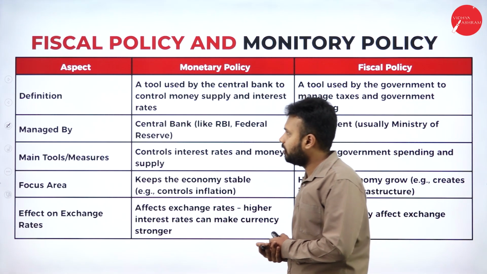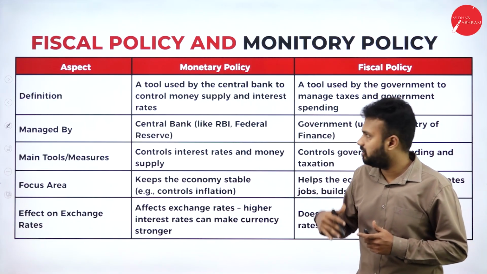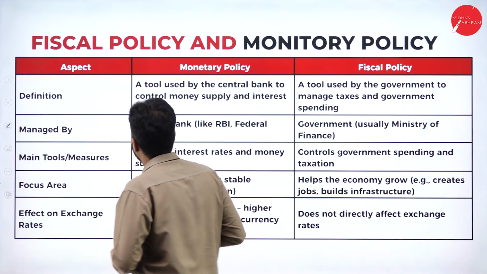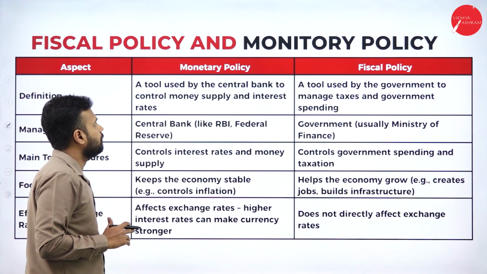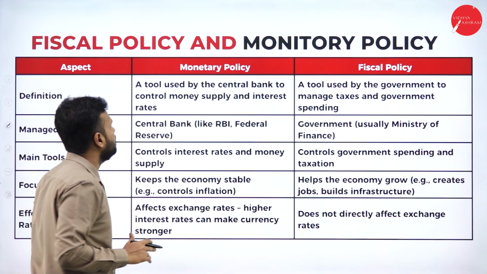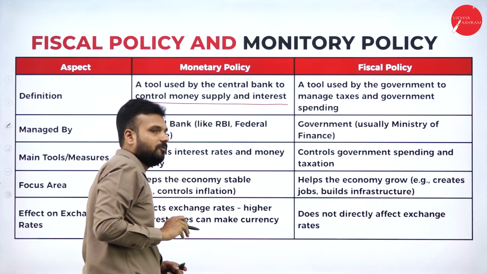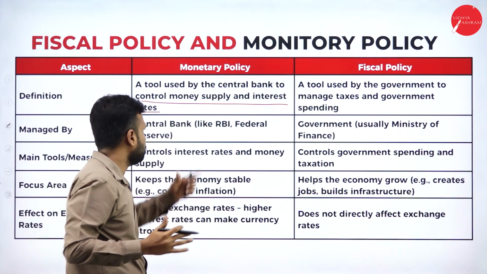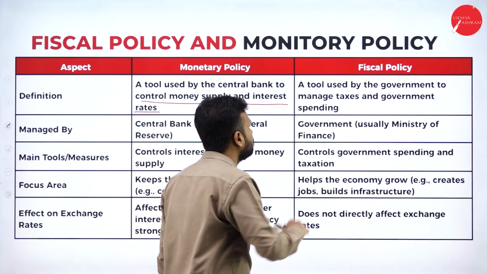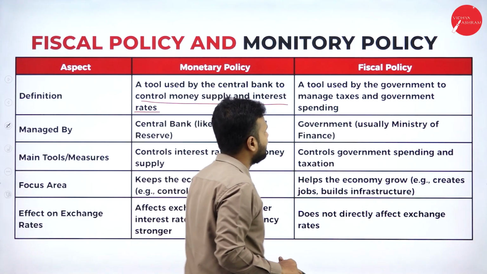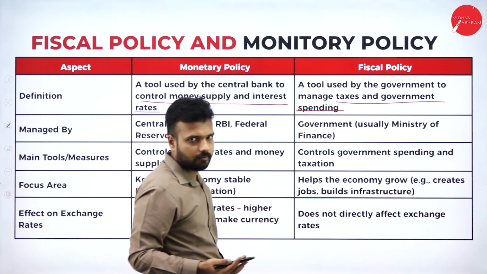And the last concept, the difference between monetary policy and fiscal policy. What exactly the monetary policy and what exactly the fiscal policy is. So when it comes in terms of the monetary policy, a tool used by the central bank to control the money supply and the interest rate. Means this monetary policy has been formulated and completely managed and controlled by the central bank, that is Reserve Bank of India. When it comes in terms of fiscal policy, the tool used by the government to manage the taxes and the government spending. Okay, that is the expenditure of the government.